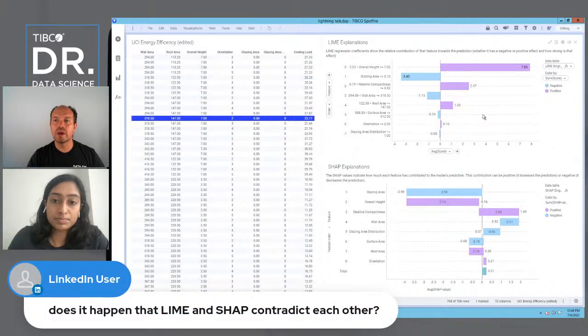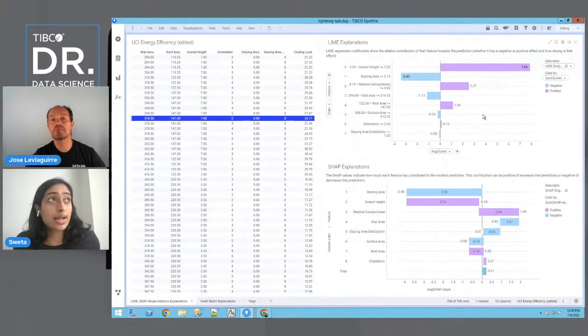Okay. And then another question probably related, does it happen sometimes that the LIME and SHAP contradict each other, or they're pretty similar most of the time? Oh, it does happen. And again, this just has happened with us playing around with these templates and learning more about the algorithms themselves. So notice that that can be something to be wary of, right? If you have these two algorithms that differ on how they are explaining a single prediction, you might also wisely distrust these algorithms to some degree.